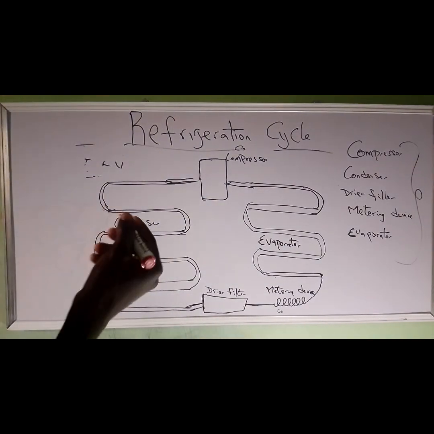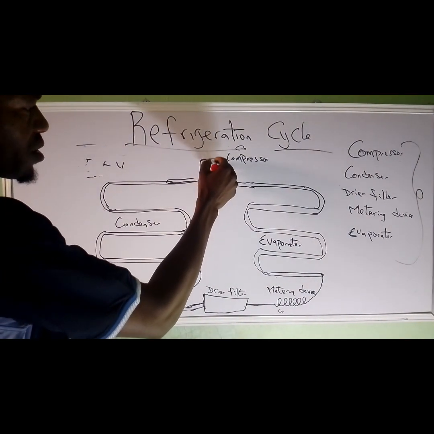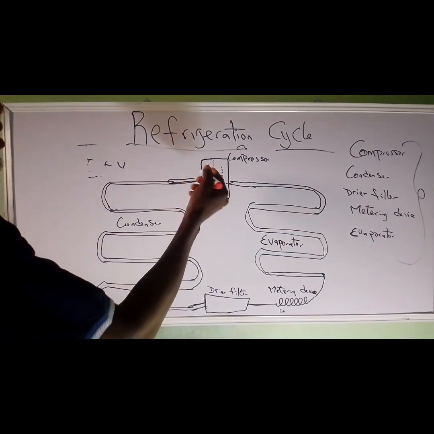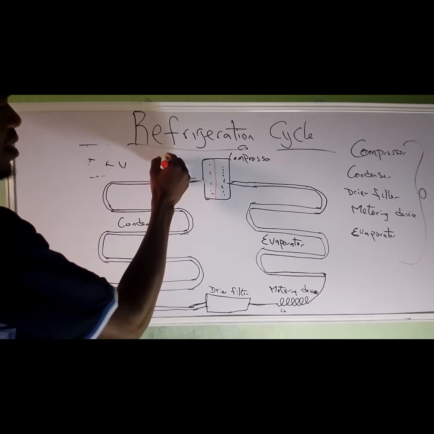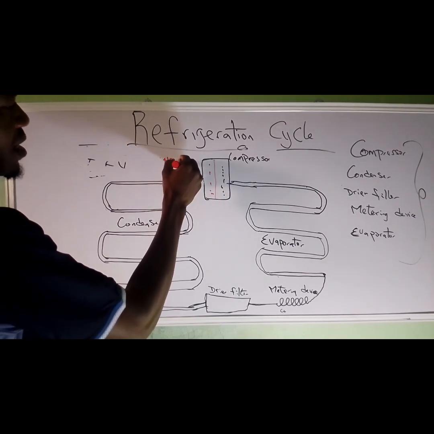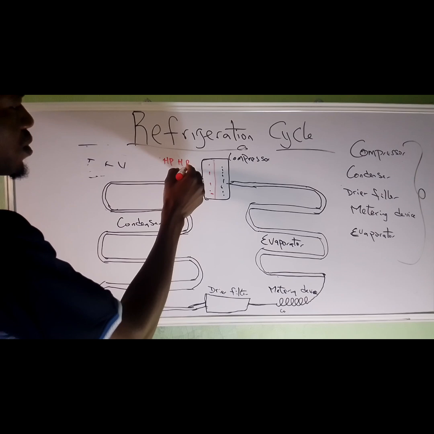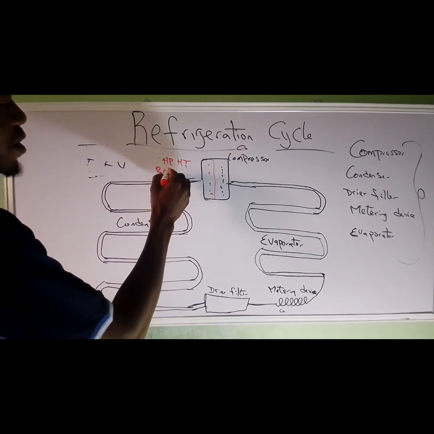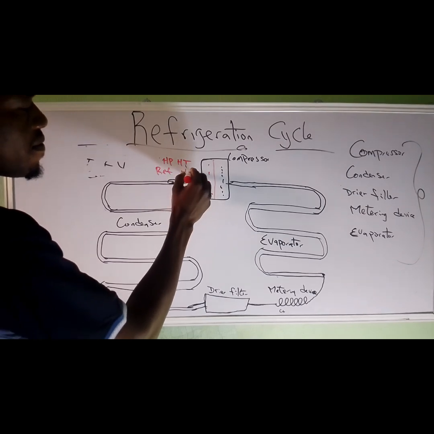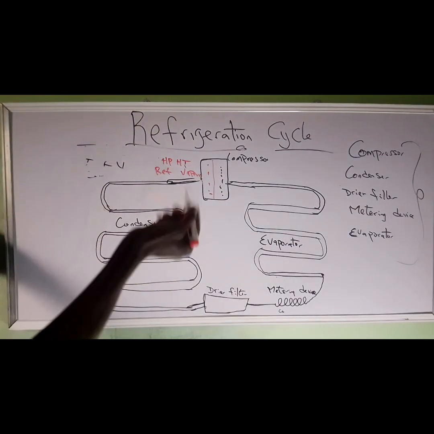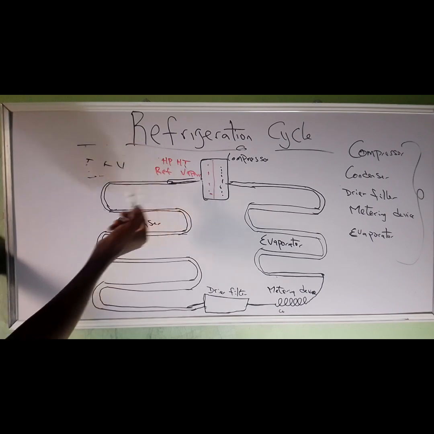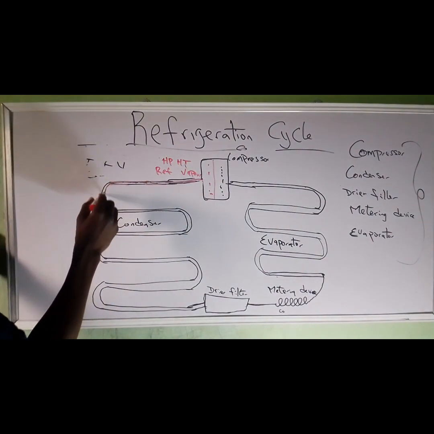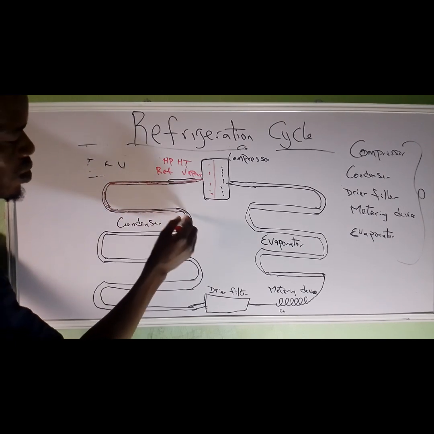This is how it works. When the compressor starts working, it pumps out high pressure, high temperature refrigerant vapor. High pressure, high temperature refrigerant vapor comes out from the compressor through the condenser.